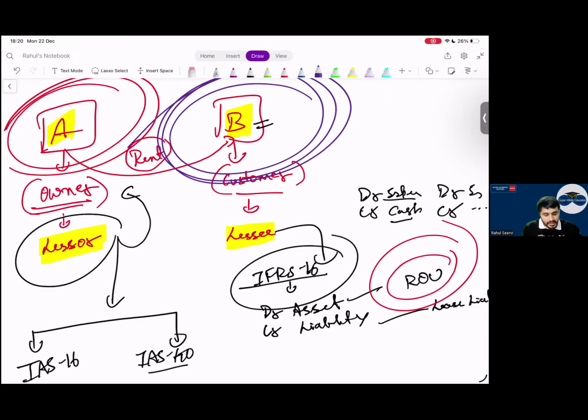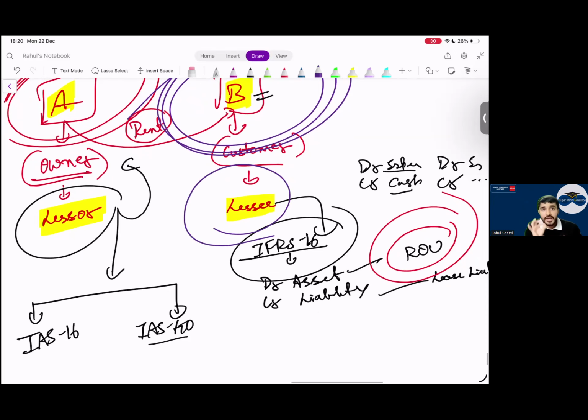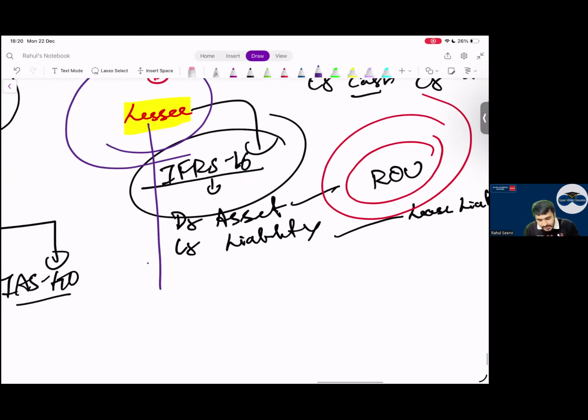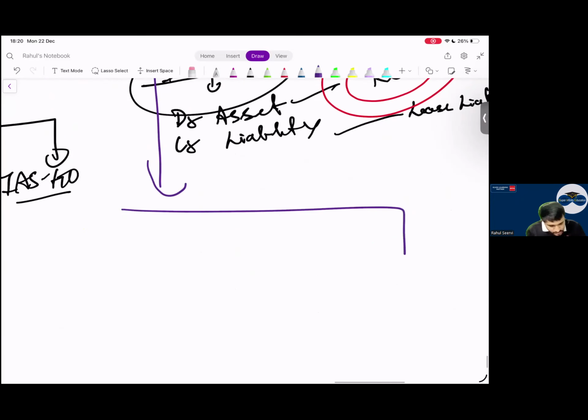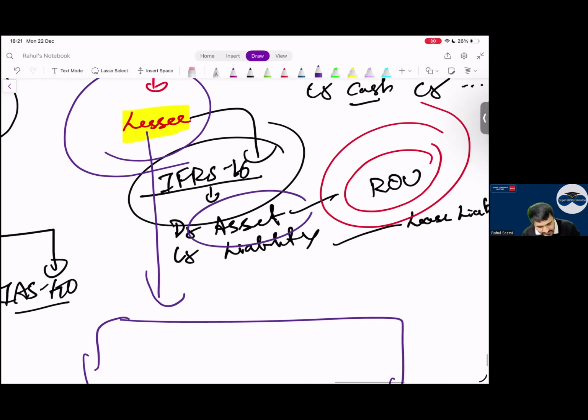It means right. Here, who has the right? The lessee has the right. Now, this lessee has this property, and the lessee is also giving this property to someone else. You are giving a property today to me on rent, and I am giving this to someone else. Can I say I am acting as a mediator here, a third party, as an agent? So when I also give this property on rent to someone else, again I have to decide whether this asset is IAS 16 or IAS 40 or not.